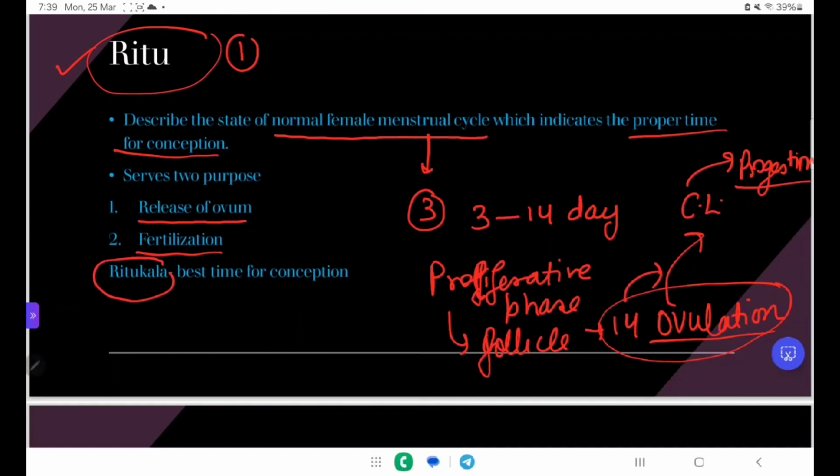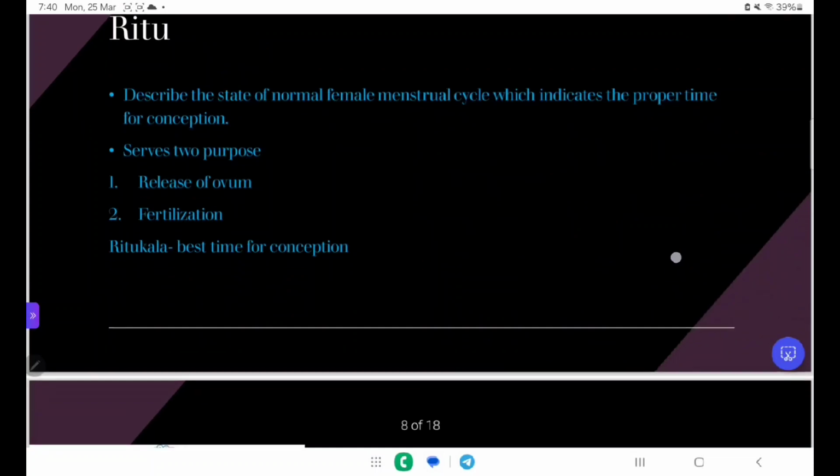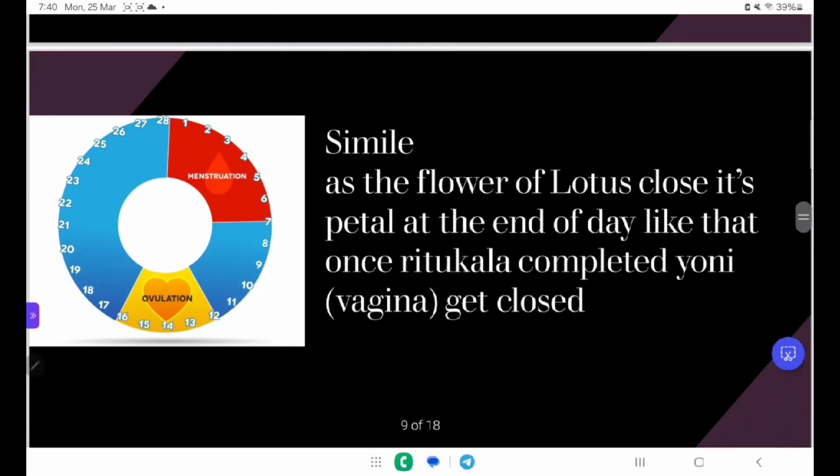Ritu Kala, which Kala will it be? Kala means the time, the time when the ovum is about to be released. This period is known as the Ritu Kala. Obviously when the ovum starts to release, it is the best time for conception because a woman can easily conceive in this period.